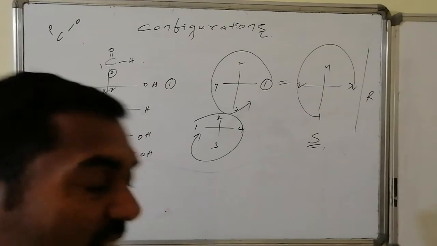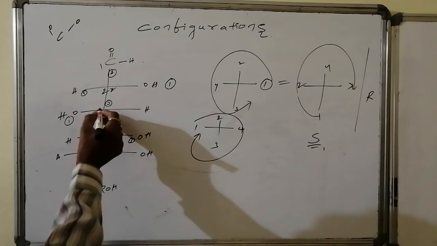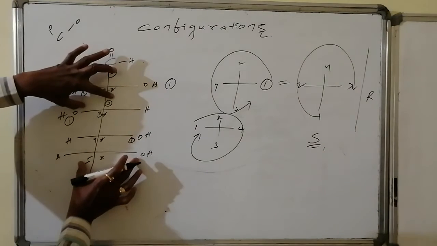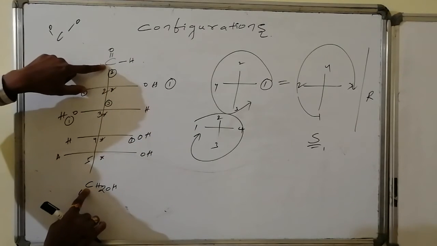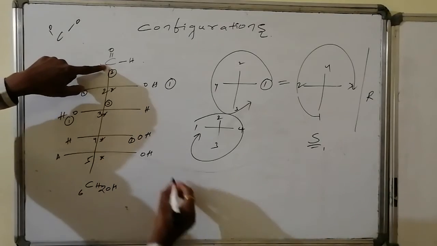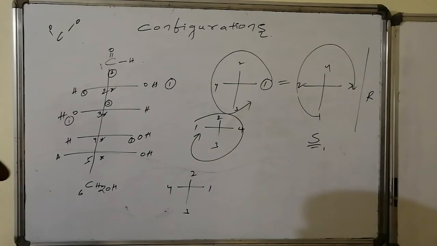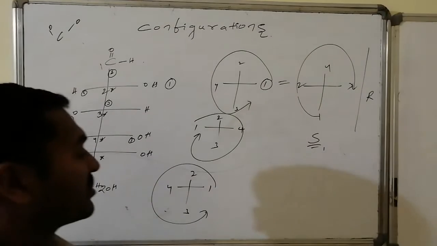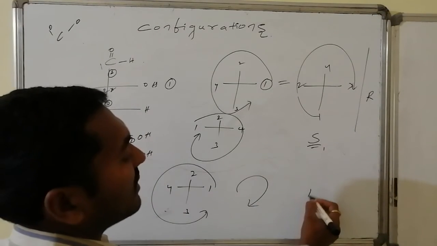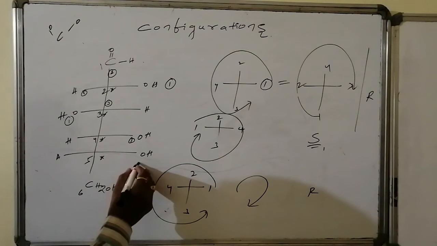Similarly, let us go for the next carbon atom, that is the fourth carbon atom. This will be the first priority, whereas carbon followed by oxygen, up to here it is the same. So this is carbon connected with oxygen, and carbon connected with oxygen here also the same. Carbon connected with carbon, there is no more carbon, hence the top will become the second priority, the bottom will become the third priority, and this is the fourth priority. After joining 1, 2, 3, followed by the fourth not being at the expected position, reverse of that one, that will become what? R configuration.